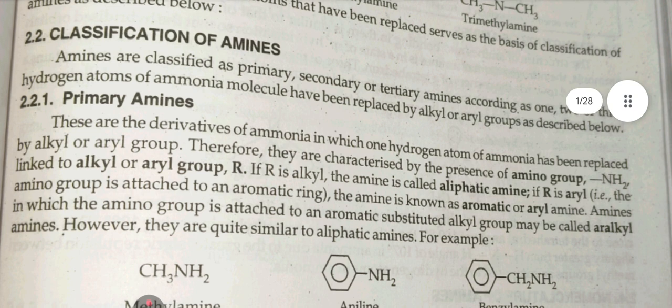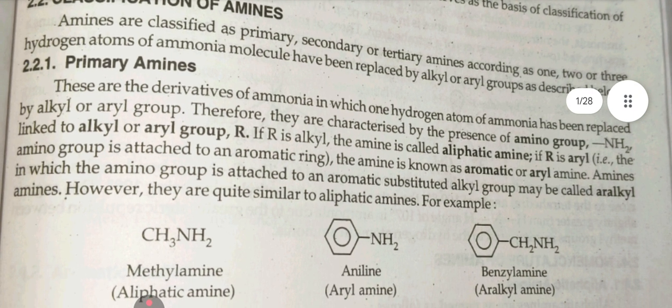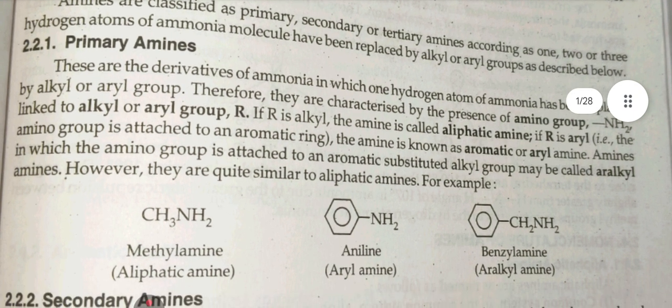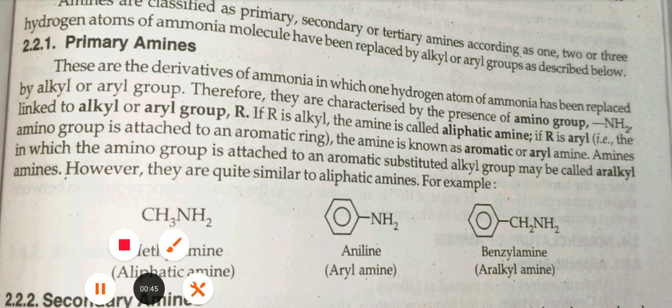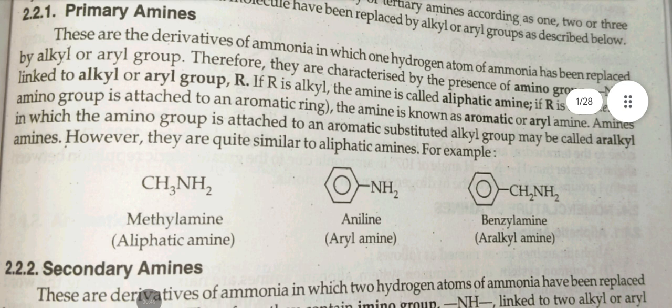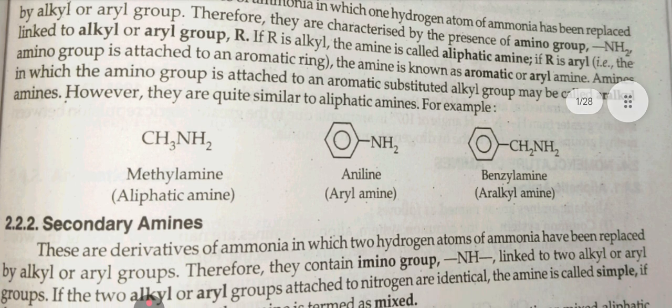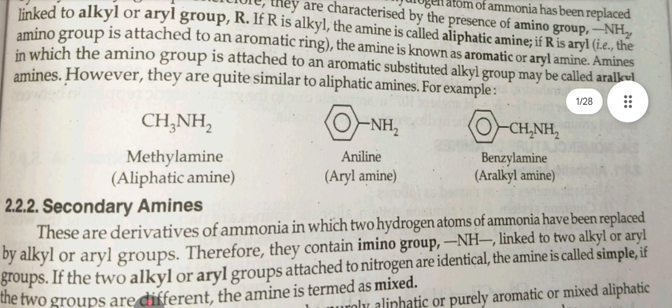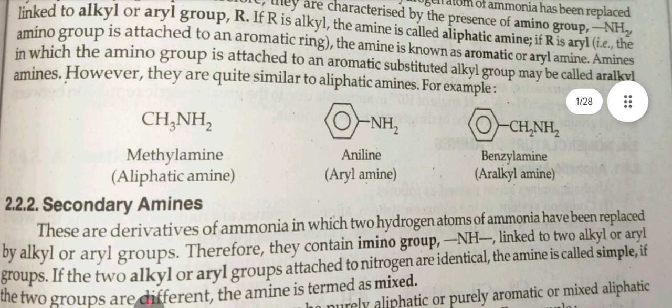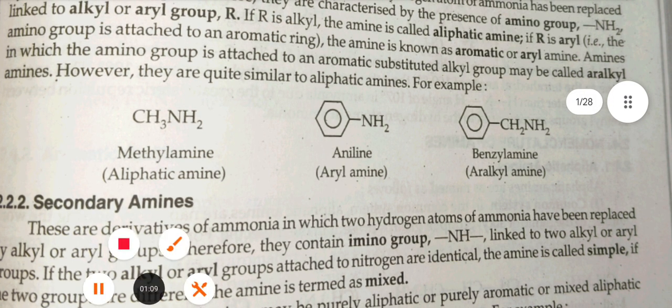Primary amines. These are the derivatives of ammonia in which one hydrogen atom of ammonia has been replaced by an alkyl or aryl group. Therefore, they are characterized by the presence of the amino group NH2 linked to alkyl or aryl group R. If R is alkyl, the amine is called an aliphatic amine. If R is aryl, the amine is known as an aromatic or aryl amine. Amines in which the amino group is attached to an aromatic substituted alkyl group may be called aryl amines. However, they are quite similar to aliphatic amines.